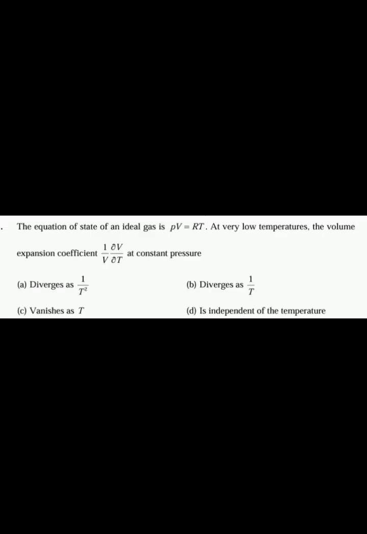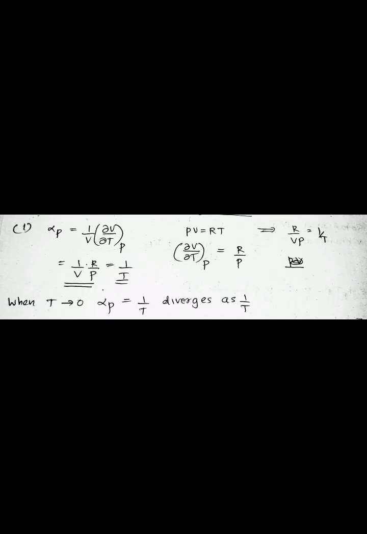The next question: the equation of state of an ideal gas is PV is equal to RT. At very low temperature, the volume expansion coefficient 1 by V into dou V by dou T at constant pressure is dash. We know that the volume expansion coefficient alpha P is equal to 1 by V into dou V by dou T at constant pressure.